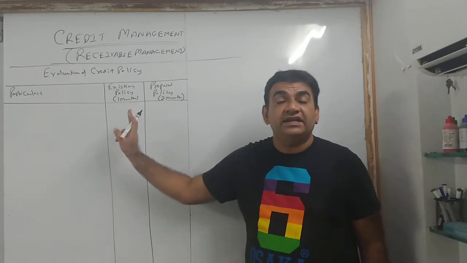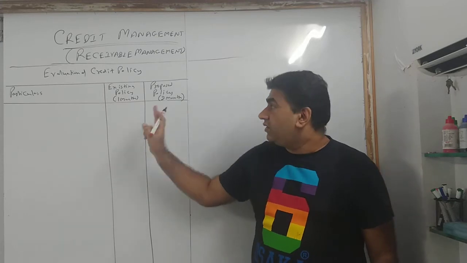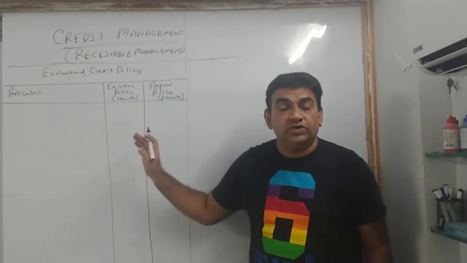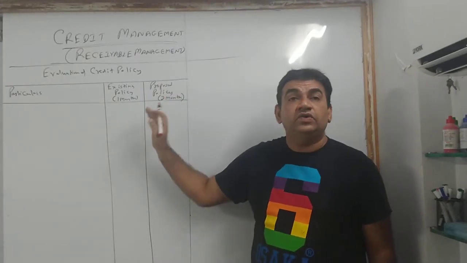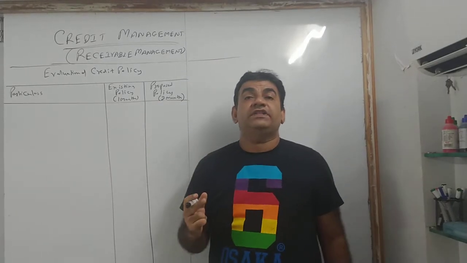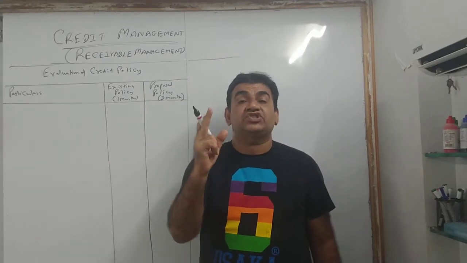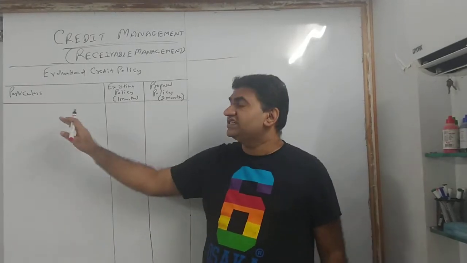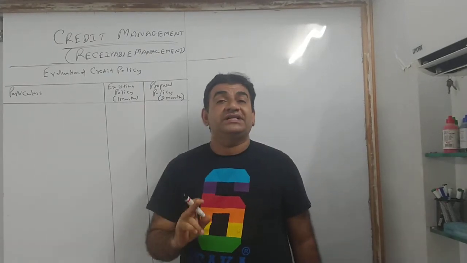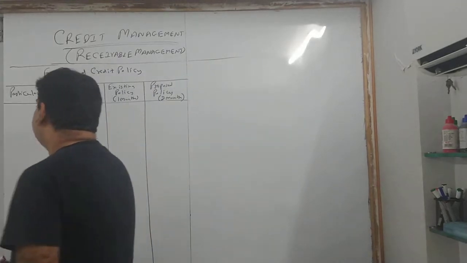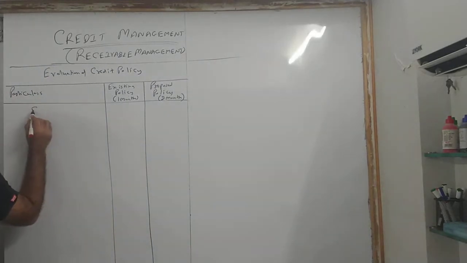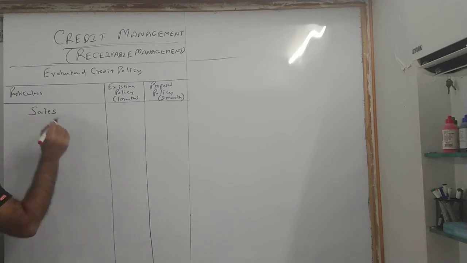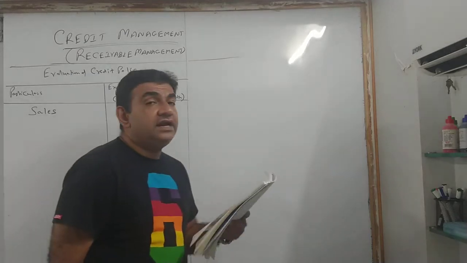Currently, we are giving credit of 1 month. Now, the credit is expected to be instead of 1 month, 2 months. Matlab, I am going to give them 1 month extra credit. Okay? Now, how do we start? We will start with sales. Okay? So, first write sales. Now see, currently what we are doing?